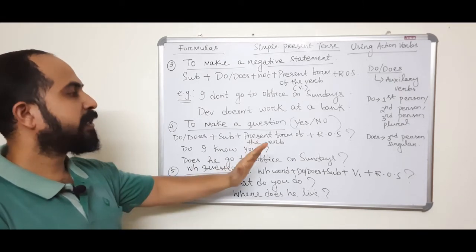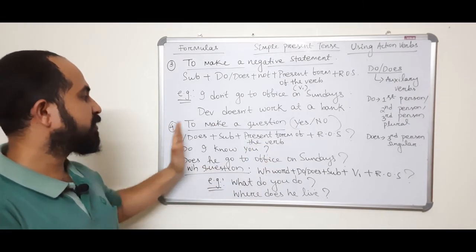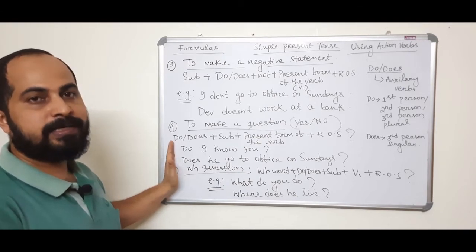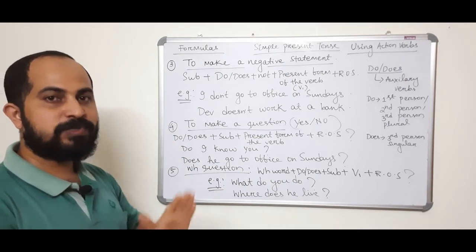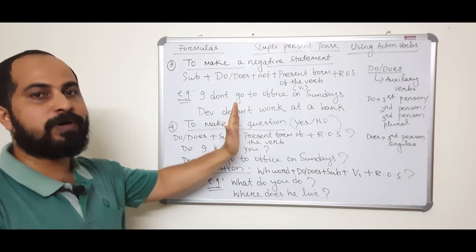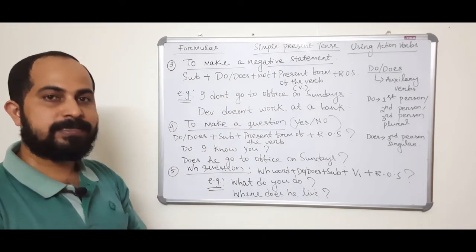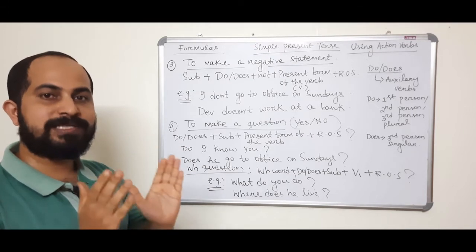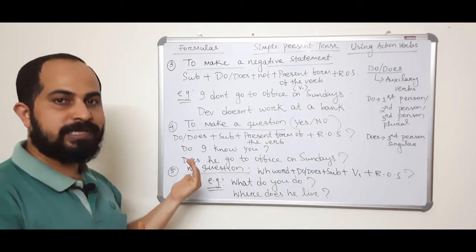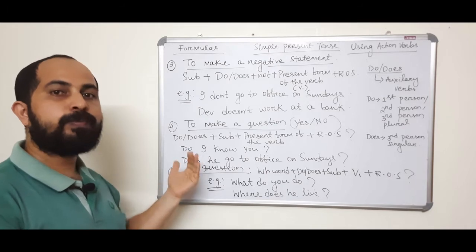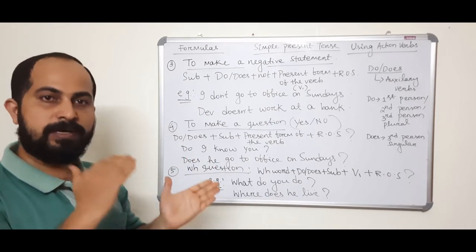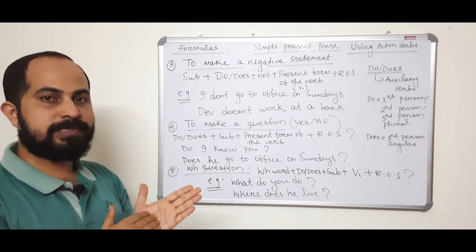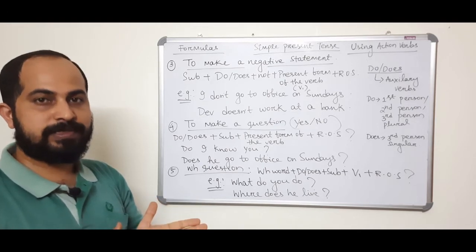So when you ask a question, take the auxiliary verb before the subject. In a normal statement, I told you subject plus present form of the verb plus rest of the sentence. That is the statement. When you ask a question, take the auxiliary verb or the verb before the subject. Always remember, in a statement the subject comes first, in a question the verb comes first.